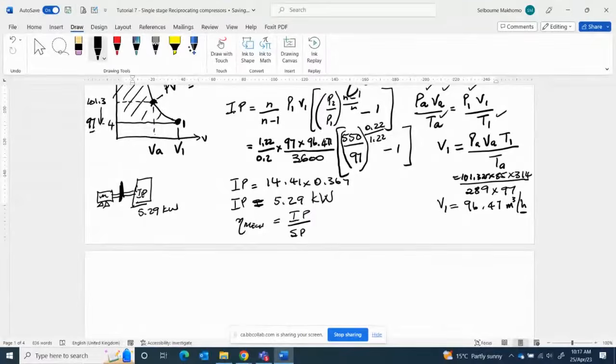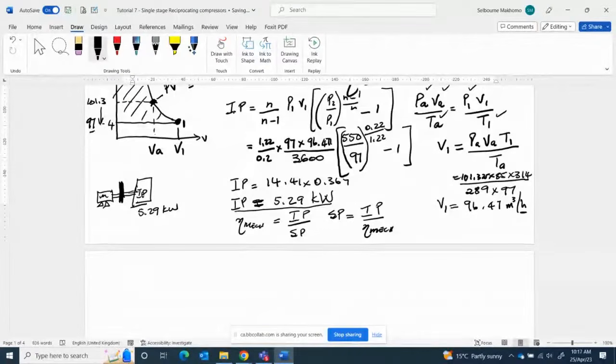Shaft power. So the question doesn't say calculate compressor power, it says calculate the power required to drive the compressor. In other words, we want the power here, not compressor power. So let's calculate the power required to drive the compressor. We say that SP, shaft power, is equal to the IP divided by mechanical efficiency.